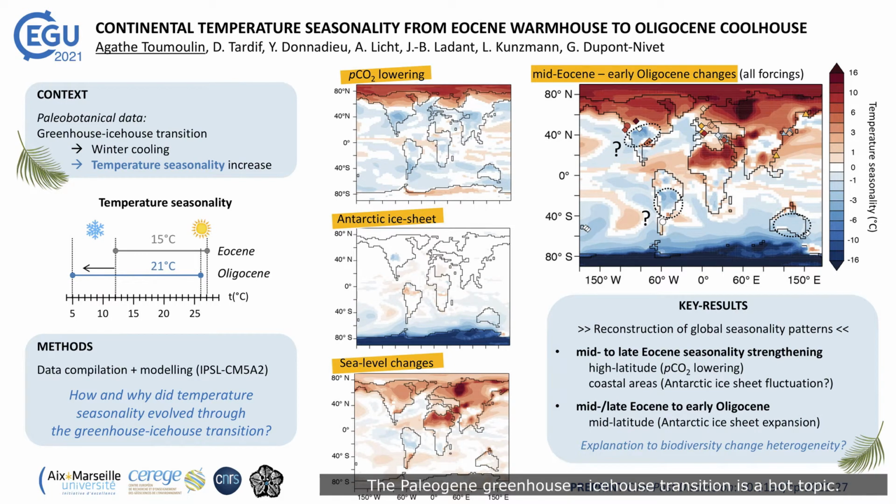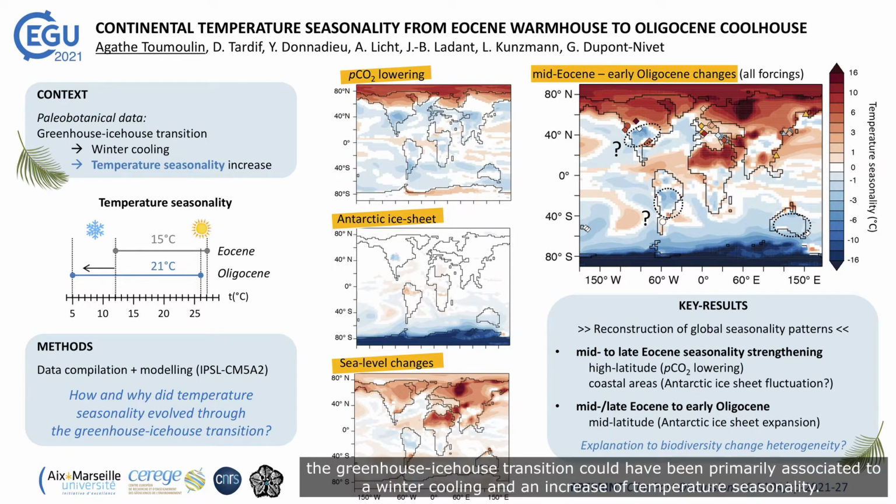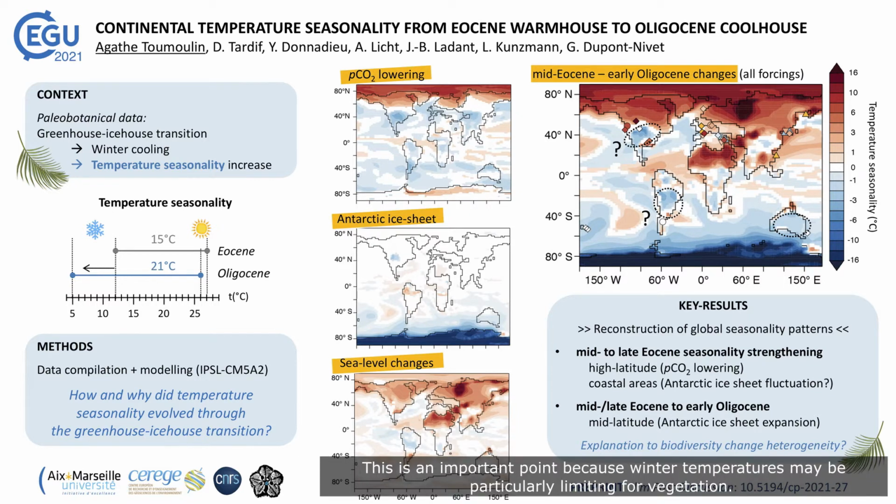The Paleogene greenhouse ice-house transition is a hot topic, but while we learn more every day from the ocean proxies, the terrestrial climate evolution remains far less constrained. Some paleovegetation reconstructions have suggested that the greenhouse ice-house transition could have been primarily associated with a winter cooling and an increase of temperature seasonality. This is an important point because winter temperature may be particularly limiting for vegetation.